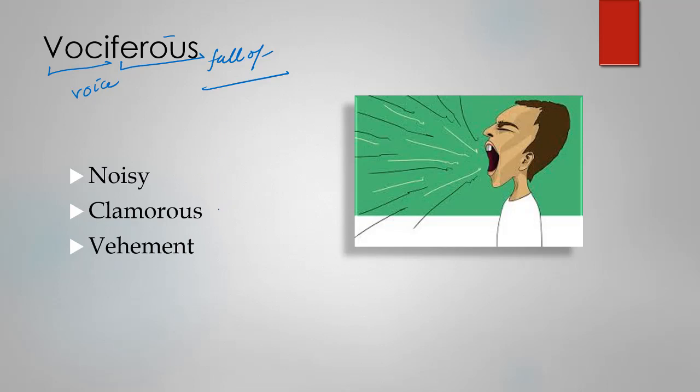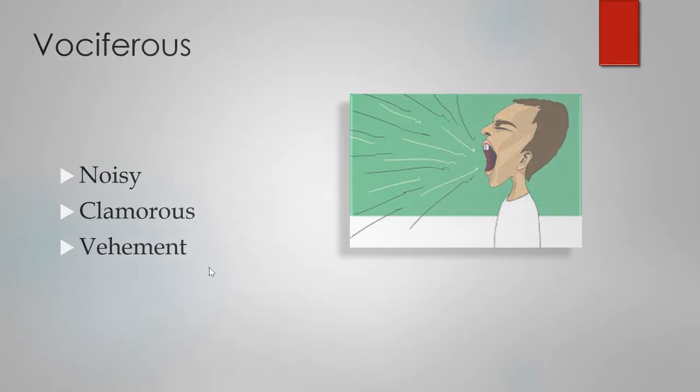Now we have two more synonyms or similar words related to vociferous. Vociferous is noisy. Two more words are in your book, and they will come repeatedly: clamorous and vehement. So try to understand these three words together: vociferous, noisy, clamorous and vehement. All these are adjectives of speech: vociferous speech, noisy speech, clamorous speech, vehement speech.